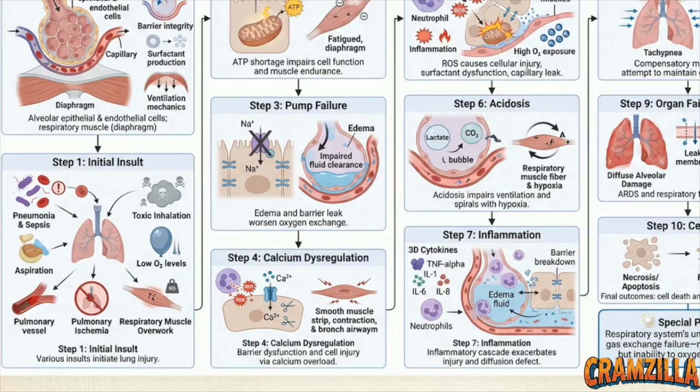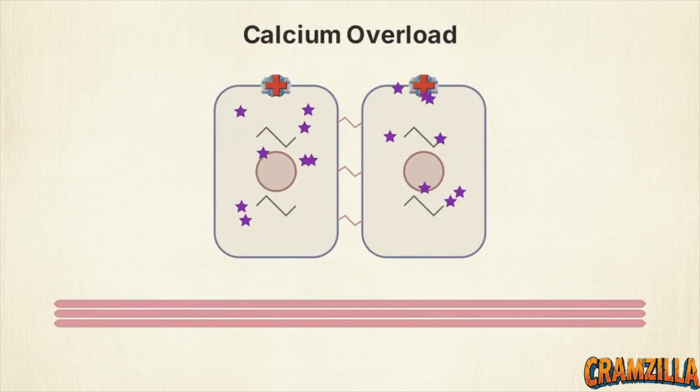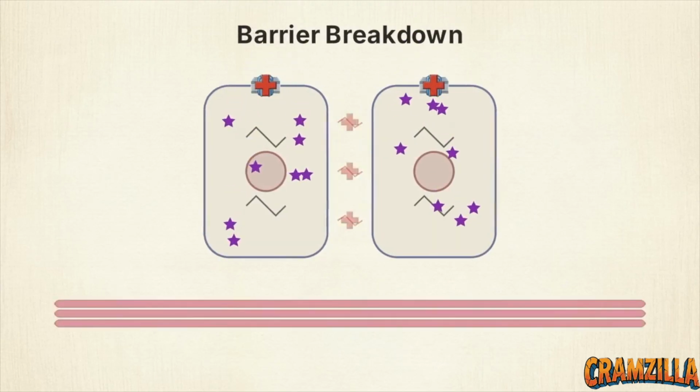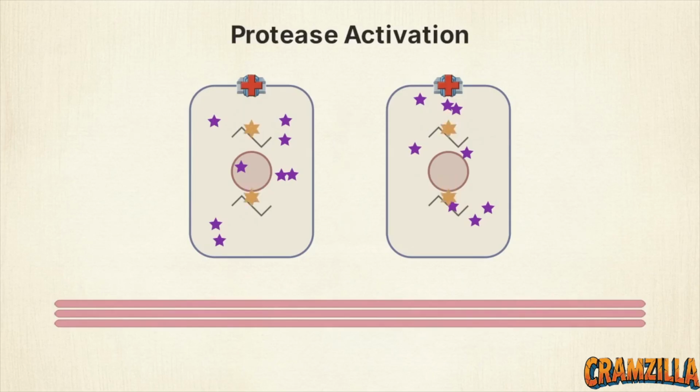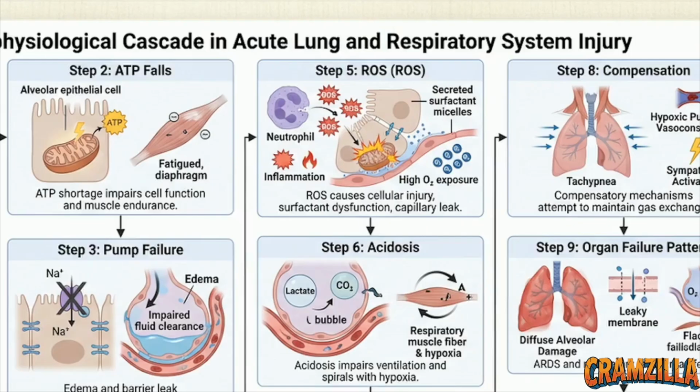As cellular control degrades, step 4 begins, calcium dysregulation. Without energy to maintain gradients, intracellular calcium levels spike dangerously high. This calcium overload heavily degrades epithelial and endothelial barrier function, activates destructive cellular proteases, and triggers severe bronchospasm in the surrounding smooth muscle. Step 5 accelerates the damage through the mass production of ROS, or reactive oxygen species.